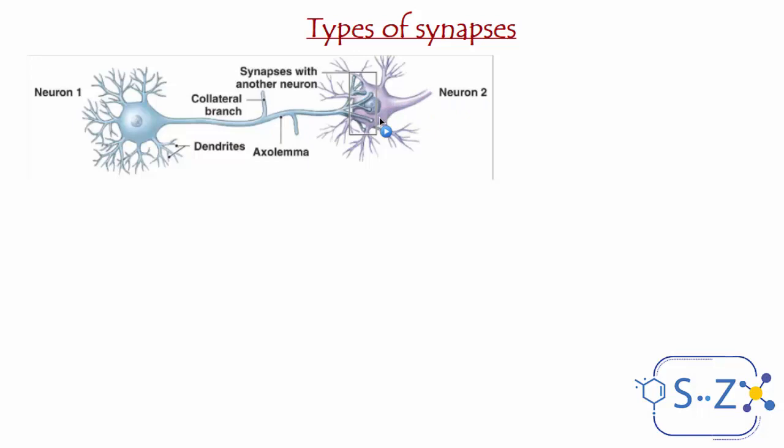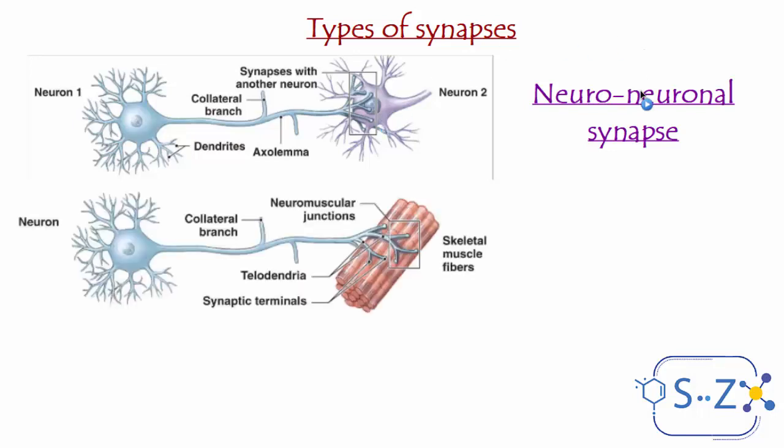Just like when we talked about the reflex arc, the sensory neuron, then the interneuron, and then the motor neuron, these are all neurons connected to each other. In this case, the synapse is called a neuronal synapse. So neuronal stands for neuron to neuron, and this synapse is between these two neurons.